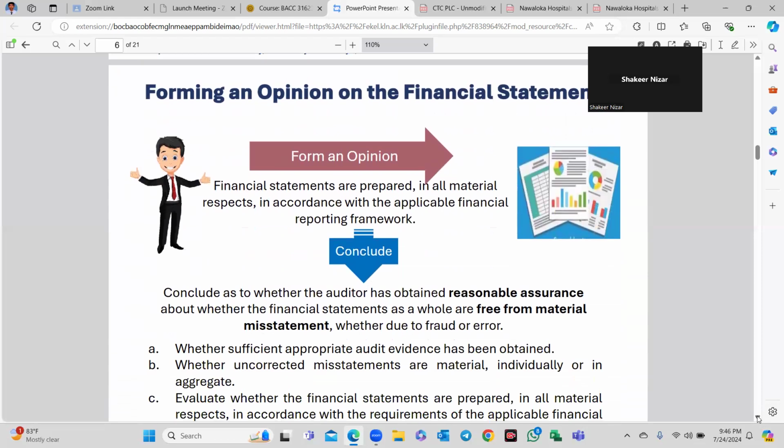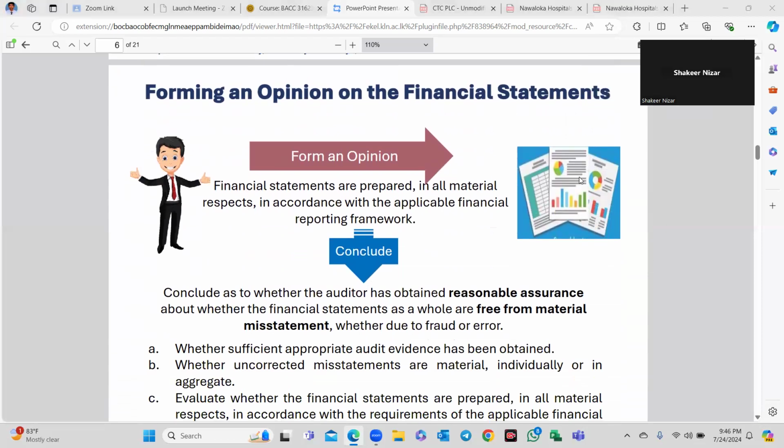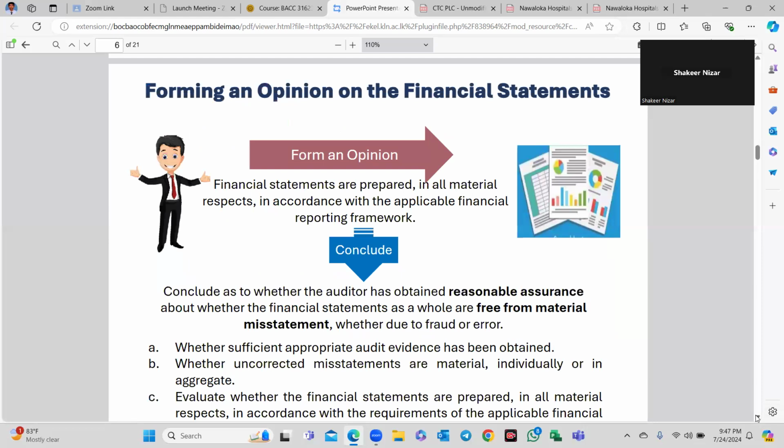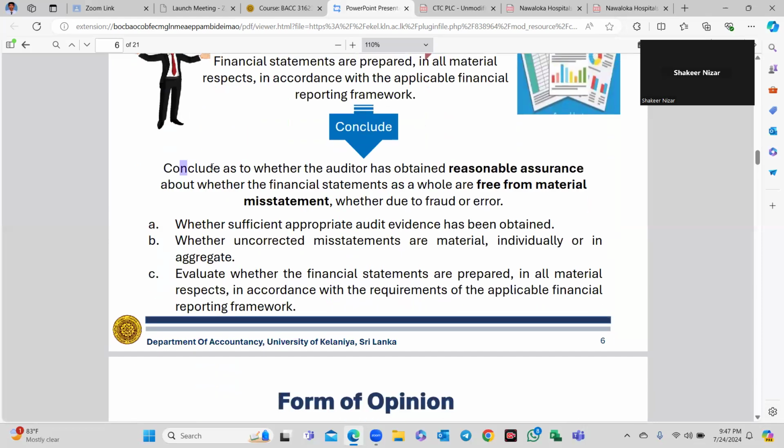Forming an opinion on the financial statements. Form an opinion on whether the financial statements are prepared in all material respects in accordance with the applicable financial reporting framework. Conclude whether the auditor has obtained reasonable assurance about whether the financial statements as a whole are free from material misstatement, whether due to fraud or error.